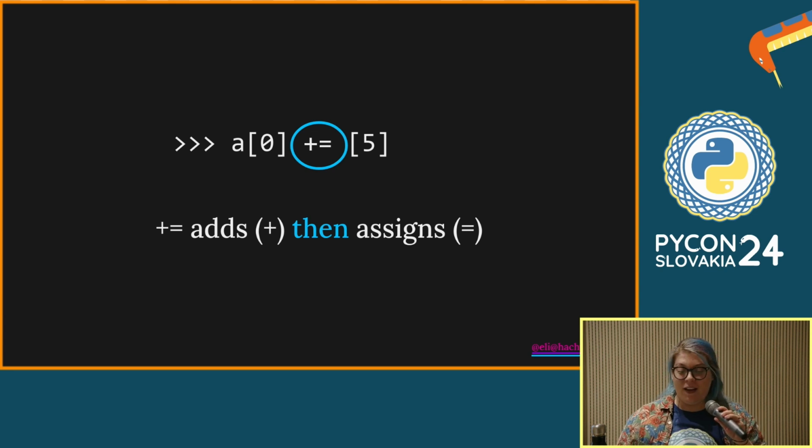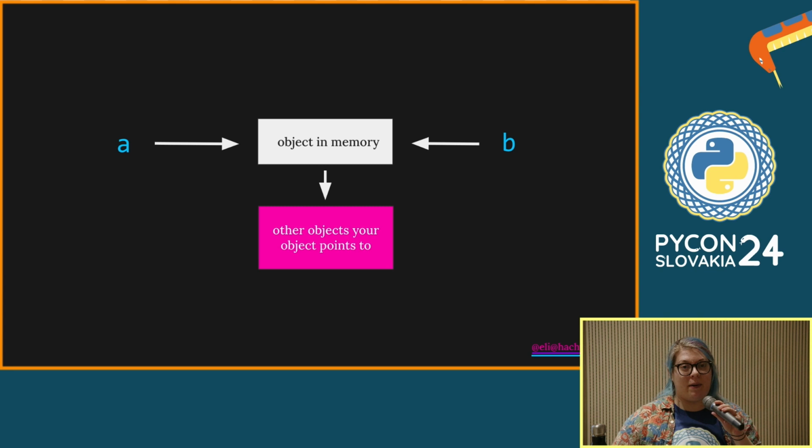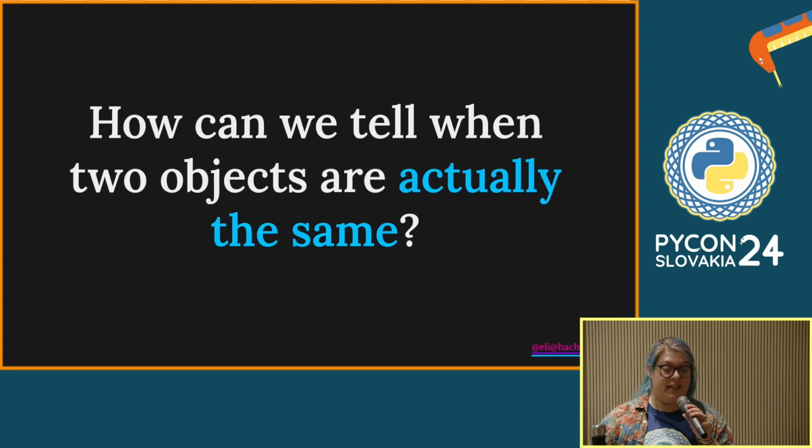So, if we come back to this paradigm that we have, this situation where we've got an object A, let's say it's a list and it points at some other things, and we have another variable name that's also pointing at the same thing. This can be confusing. That's what pointer aliasing is. How can we know if this is the case? If all I know is that I've got A and I've got B, how can I know if they're actually pointing at the same thing or if they just look the same? This is where object IDs come in.